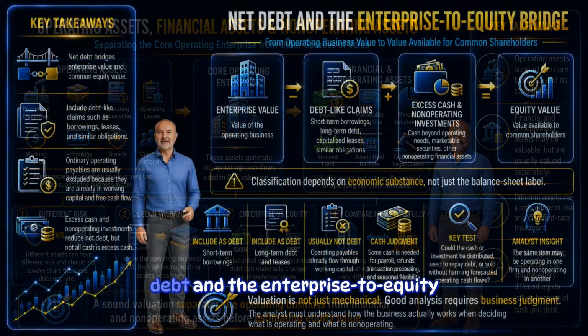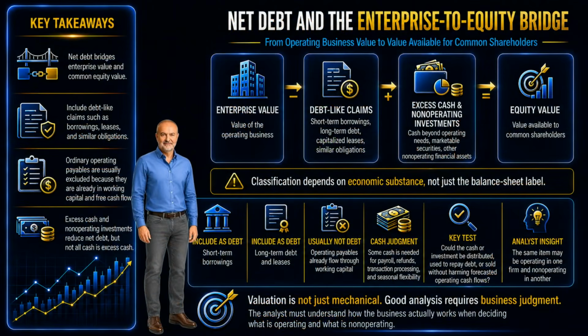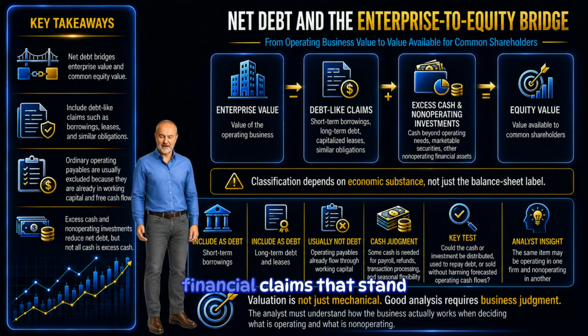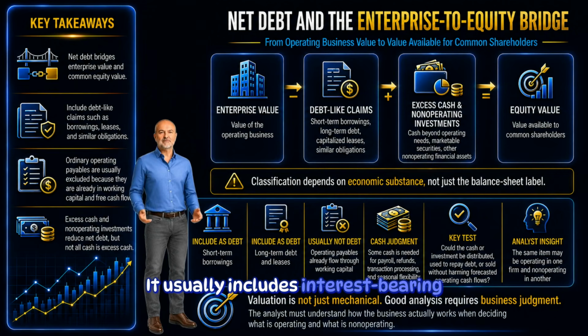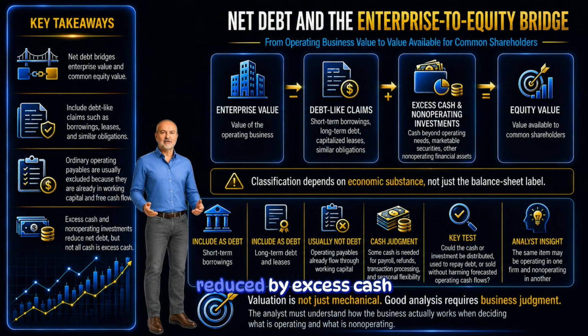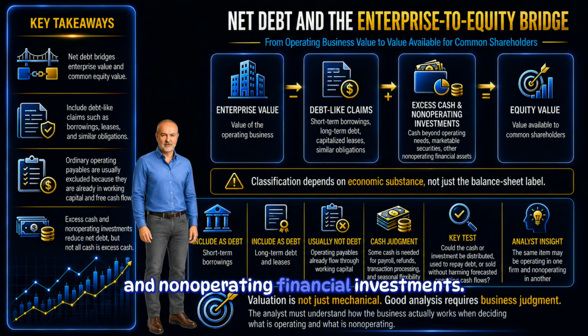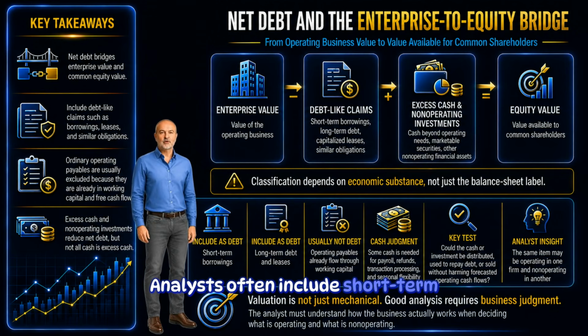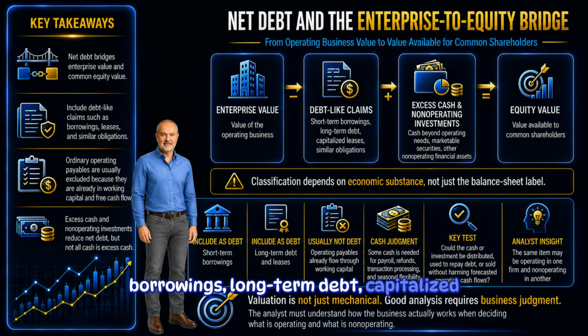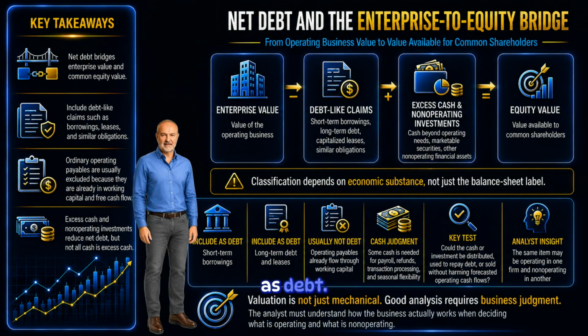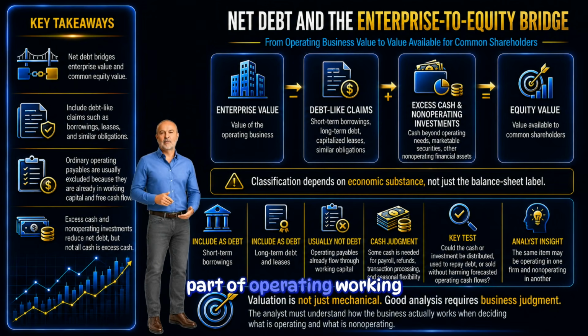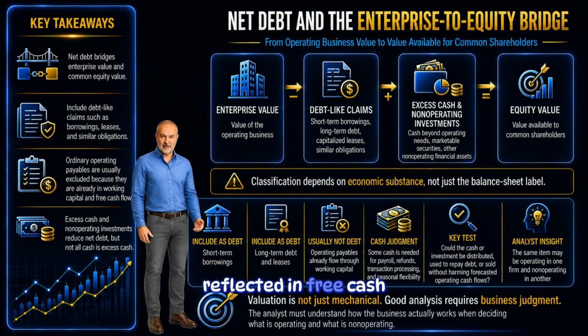Let's talk about net debt and the enterprise to equity bridge. Net debt is a practical way to summarize financial claims that stand between the value of the operating business and the value available to common shareholders. It usually includes interest-bearing debt and debt-like obligations, reduced by excess cash and non-operating financial investments. Analysts often include short-term borrowings, long-term debt, capitalized lease obligations, and other commitments that behave economically like debt. But ordinary operating payables are usually not treated as debt. Why? Because they are already part of operating working capital and are already reflected in free cash flow.